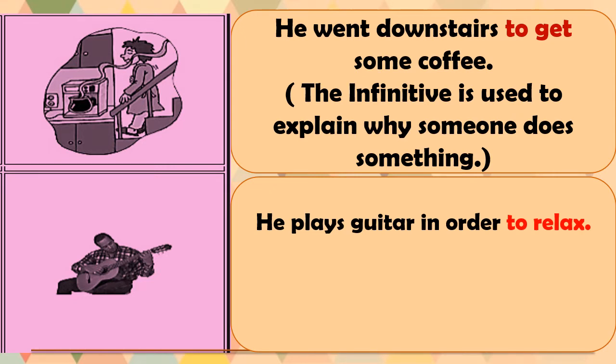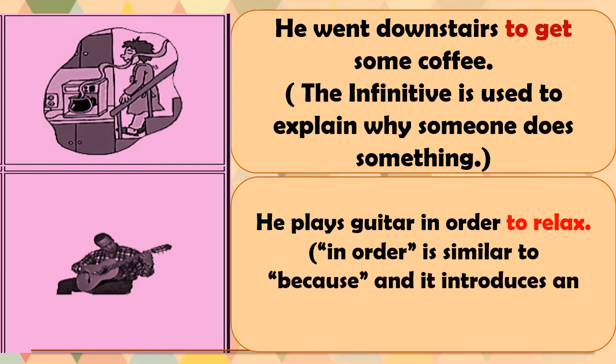He plays guitar in order to relax. Why does he play guitar? Because he wants to get relaxation. So here you can frame a sentence in this way. He plays guitar in order to relax. To relax. He plays guitar in order to relax. So here it is explained why he is playing the guitar.